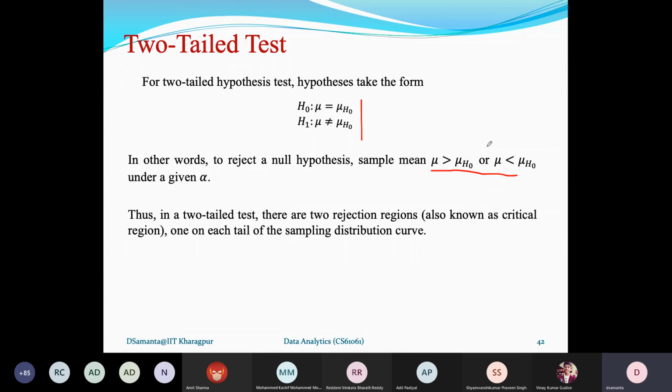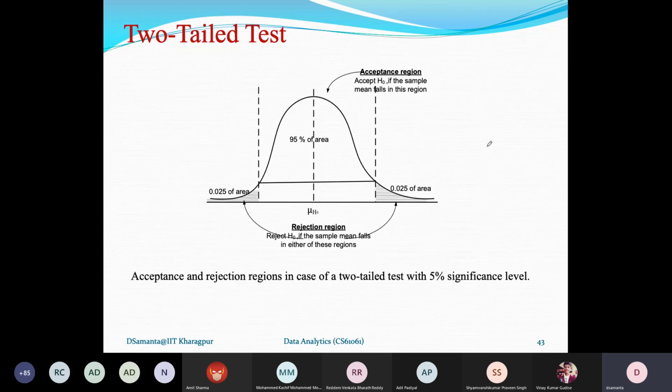Now for a two-tailed test and a one-tailed test, the alpha value will be different actually. If it is a two-tailed test, that means it can be greater than as well as less than. If both are applicable, this implies that the rejection region will be at both sides of what we have already discussed. The initial discussion that I made just now relates to the two-tailed test.